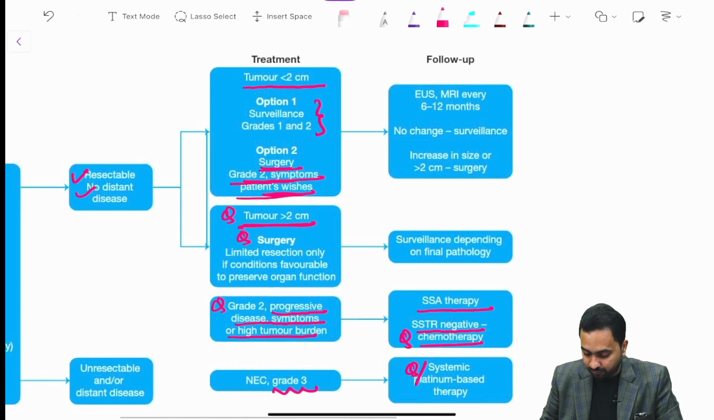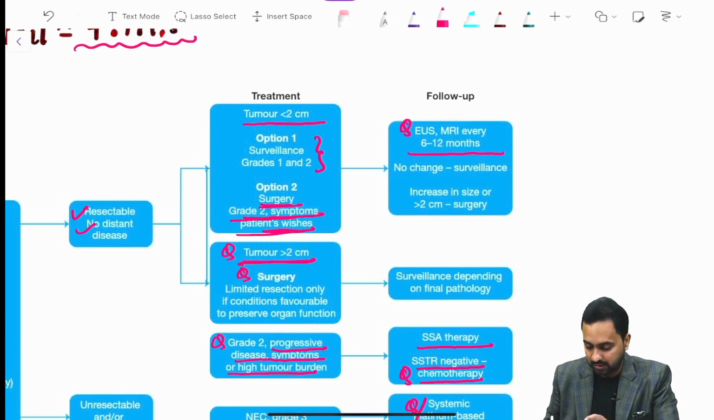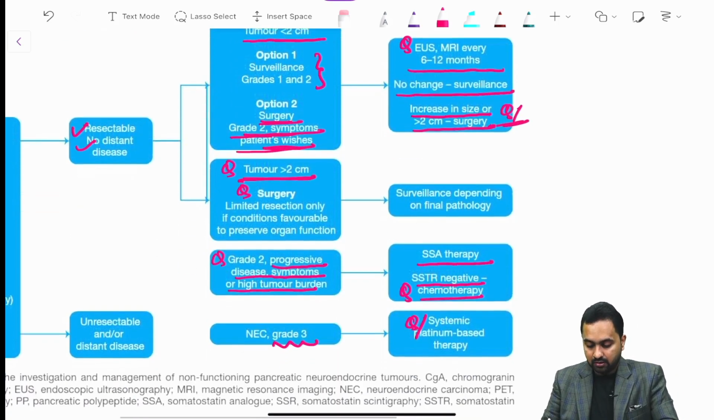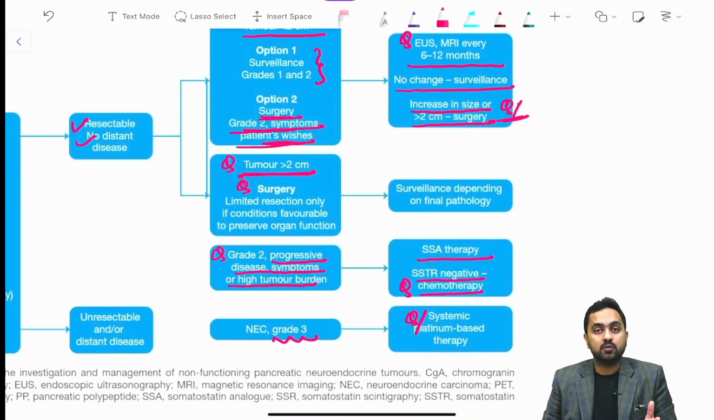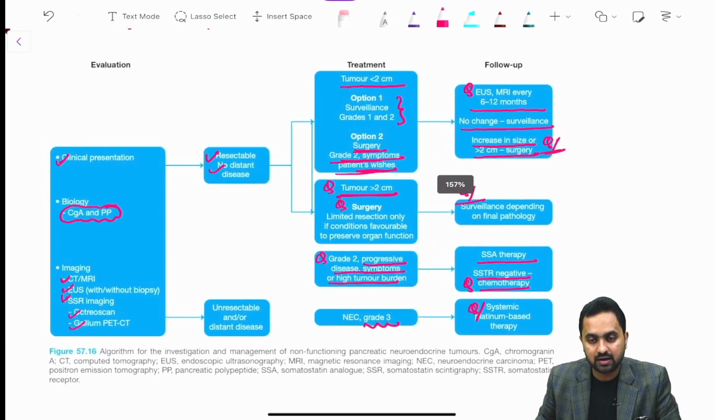And regarding the follow up of the patient, right, so in case of tumor less than 2 centimeter, we do a EUS and MRI every 6 to 12 months, and if there is no change, surveillance, and if there is an increase in size or more than 2 centimeter, then we go for surgery, right. When the tumors are more than 2 centimeter, the surveillance is depending on your final pathology. So this is regarding your management of your non-functioning pancreatic neuroendocrine tumor.